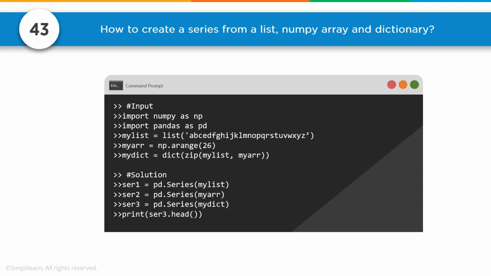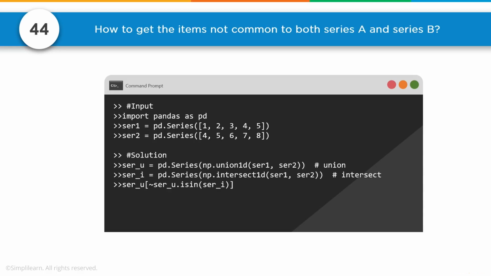Don't forget that capitalization. Number 44. How to get the items not common to both Series A and Series B. You can see here we have, instead of Series A and B, Series 1 and 2, and we have 1, 2, 3, 4, 5 and 4, 5, 6, 7, 8. The solution is we take a pandas series. We have ser_u equals a pandas series, np.union1d of Series 1, Series 2. So we can now make a union of them.